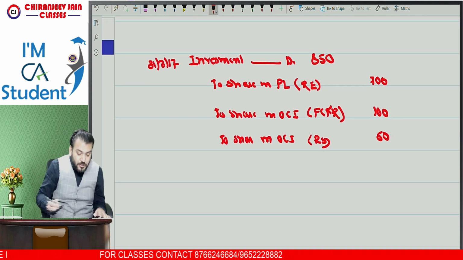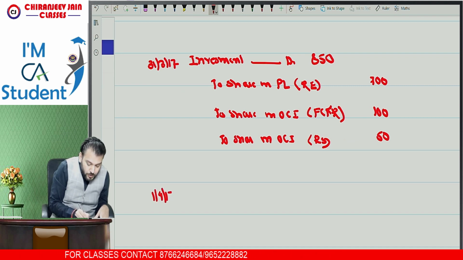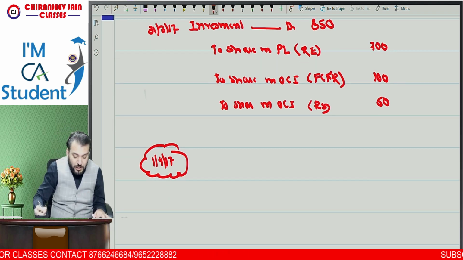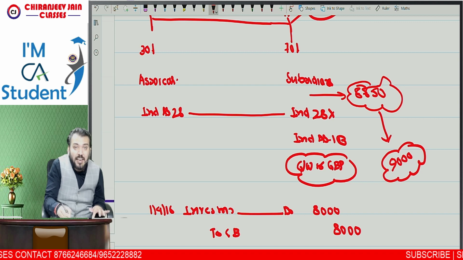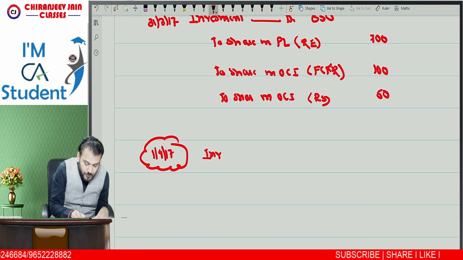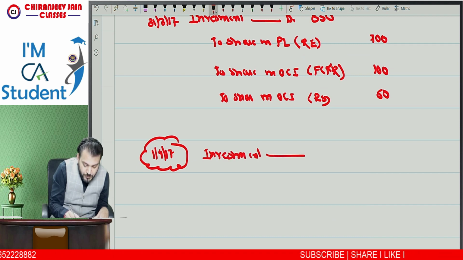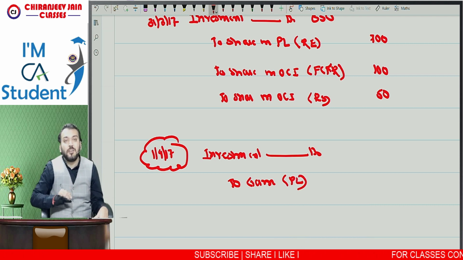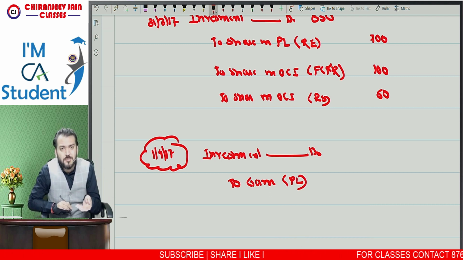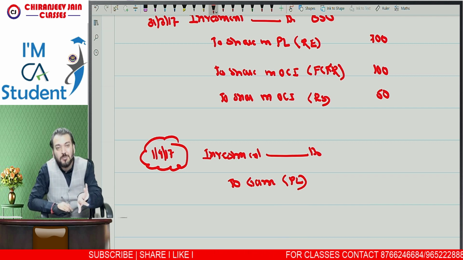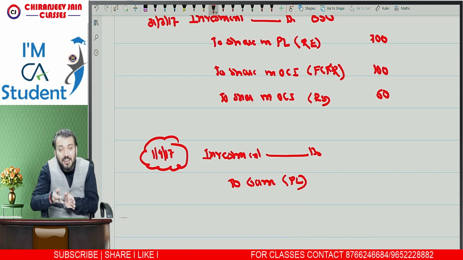Now on 1/4/2017, we need to apply Ind AS 103. So first we need to remeasure the carrying amount of the investment to its fair value. What journal entry will we do? Investment will increase to its fair value, and this will be the gain on remeasurement, and the gain on remeasurement will be transferred to PL. Means the gain on remeasurement will transfer to PL or OCI as the case may be. Of course, if it is an investment in associate, the gain will be transferred to PL because we are accounting for it under the equity method.